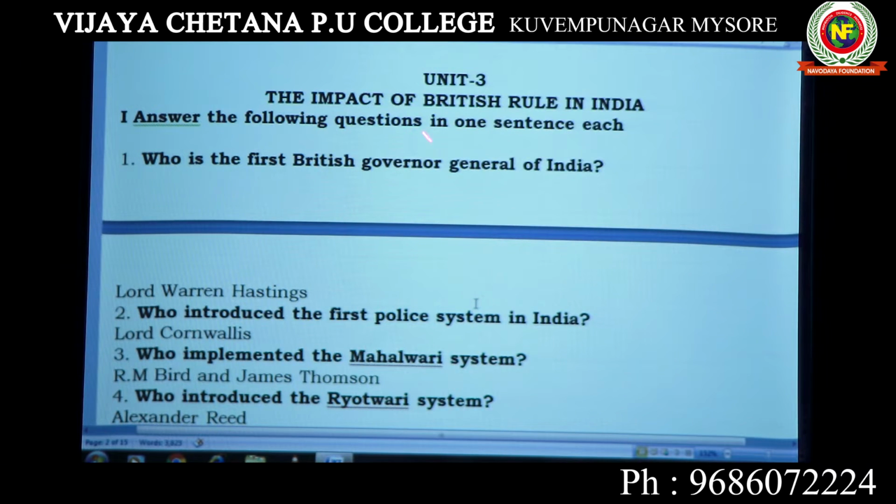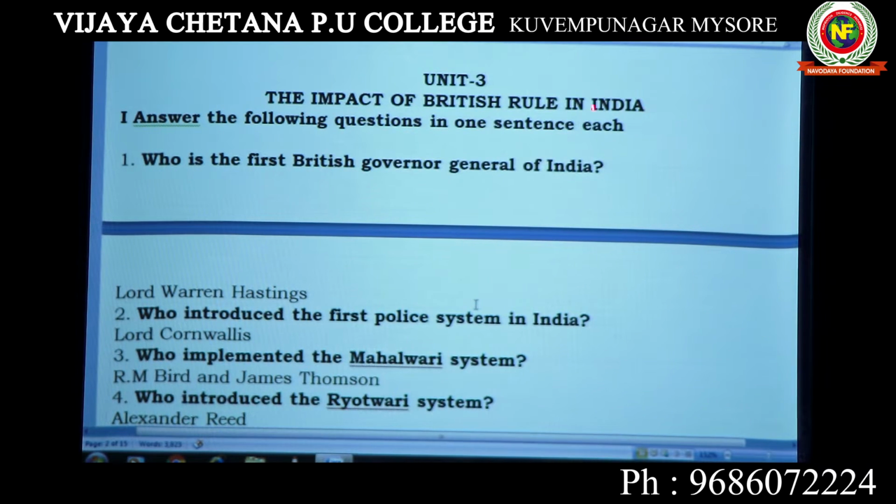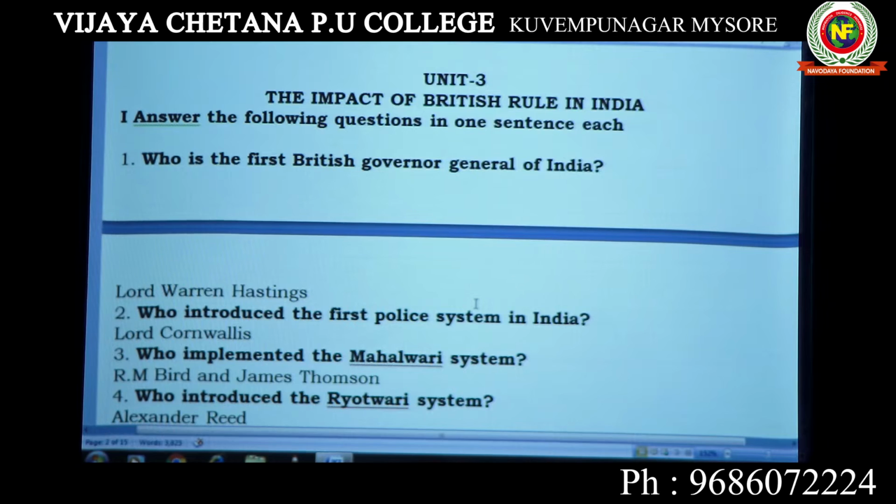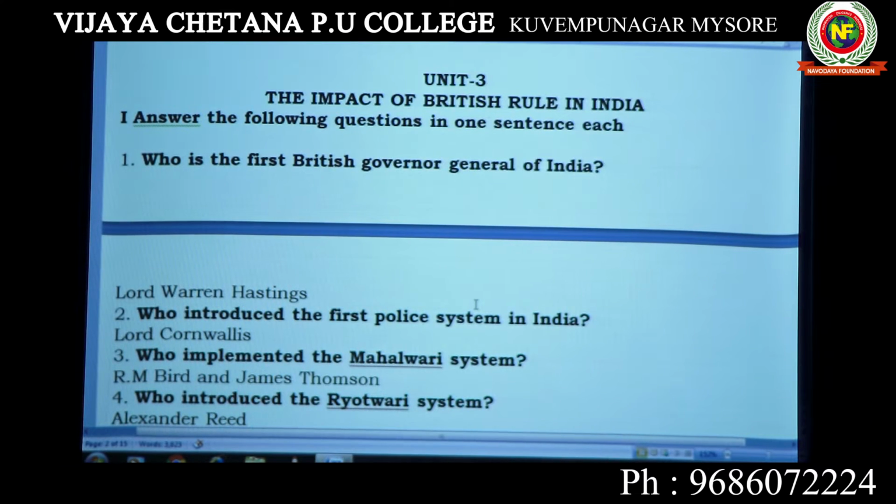The third chapter is the impact of British rule in India. In this chapter, we see many multiple choice questions and 1 mark questions, but only 2 questions can be asked for 3 marks: one, the impact of the land revenue system, and second, the impact of English education in India. Another important question is the land revenue systems individually. It means the permanent zamindari system, the raitwari system and the mahalwari system. So these are all questions that can be asked in the examination for 3 marks.